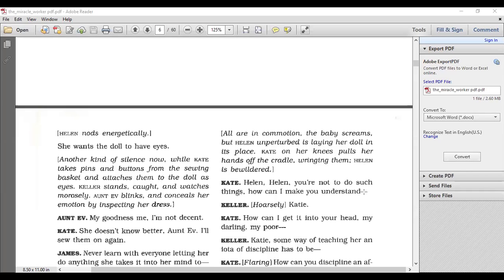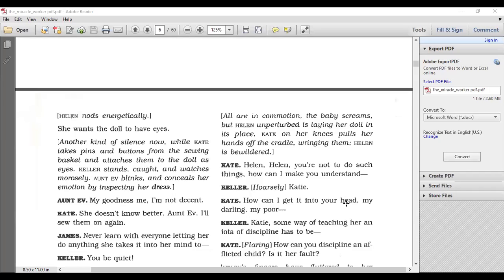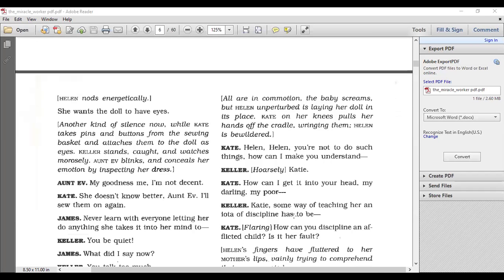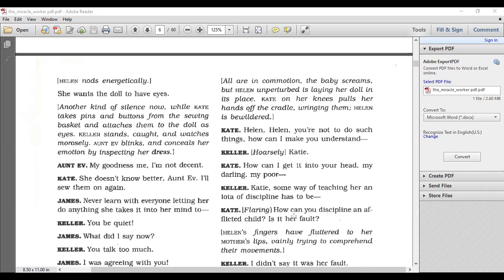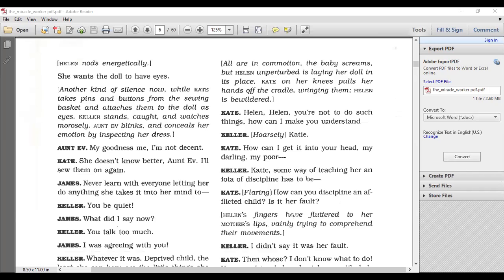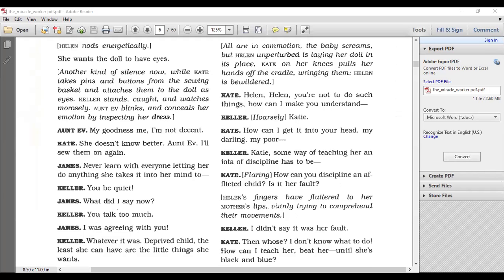Helen, you're not to do such a thing. How can I make you understand? Okay, Keller. Kate, how can I get it into your head, my darling, my poor? Katie, some way of teaching her an iota of discipline has to be. How can I discipline an afflicted child? Is it her fault? Remember, afflicted means a sick child.